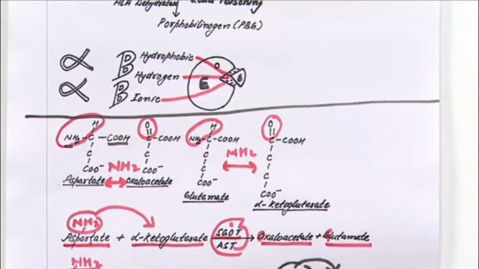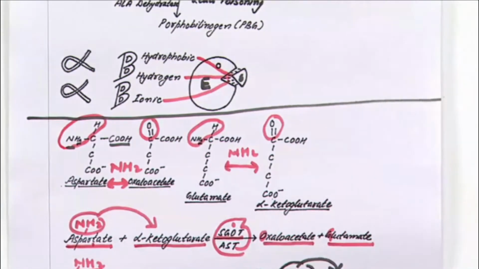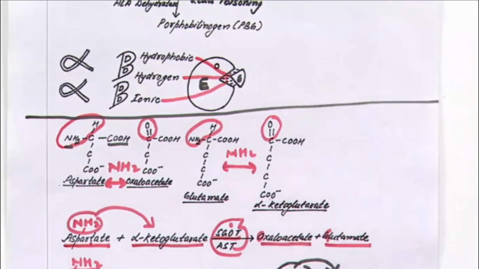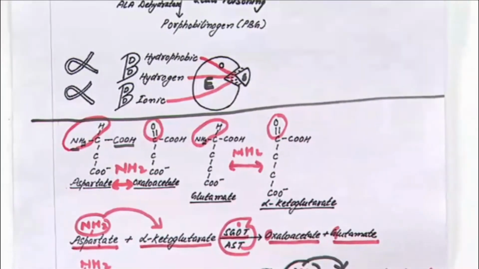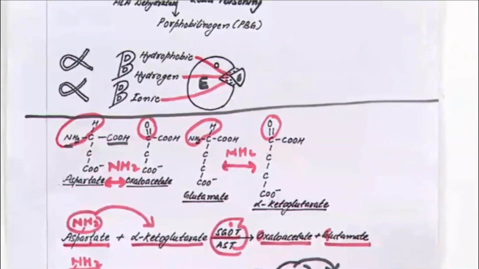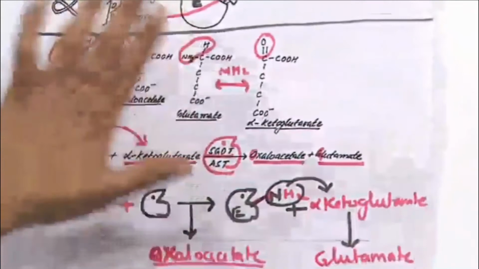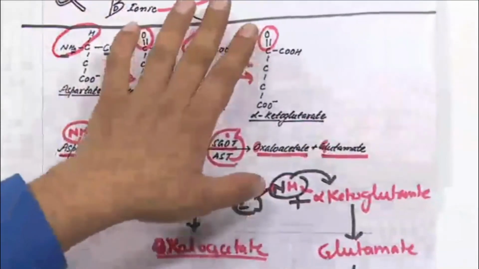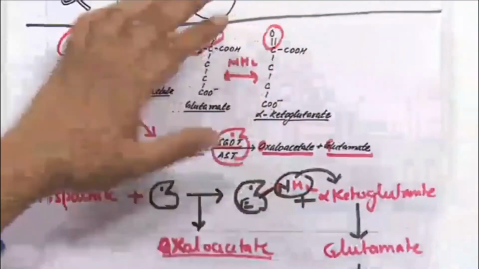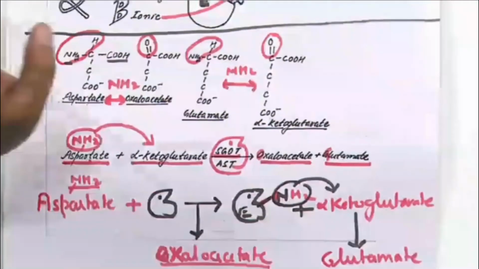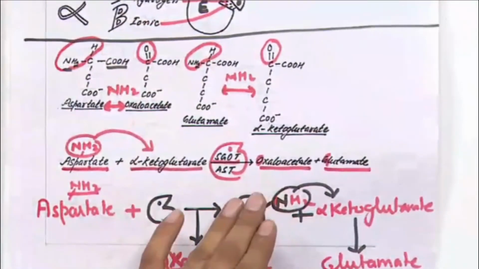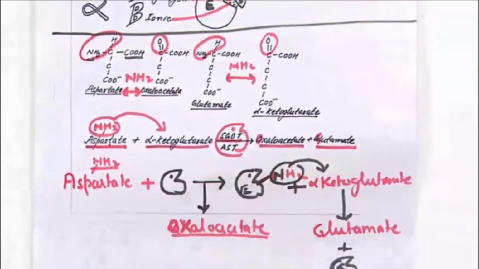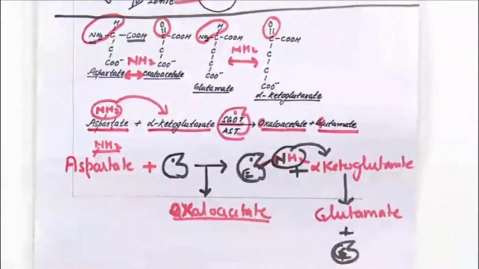But in this case, by which bond does the enzyme interact with the substrate? Covalent bond. Again, enzyme substrate interaction is mediated by hydrophobic, hydrogen and ionic, but there are some enzymes which interact with their substrate by covalent bond, and that is called covalent catalysis.